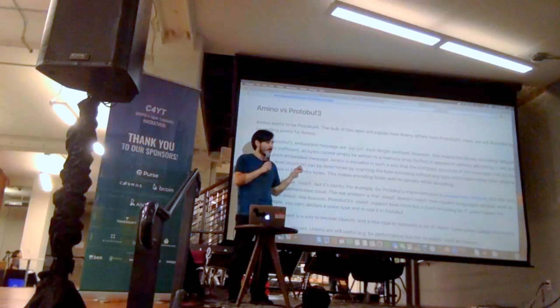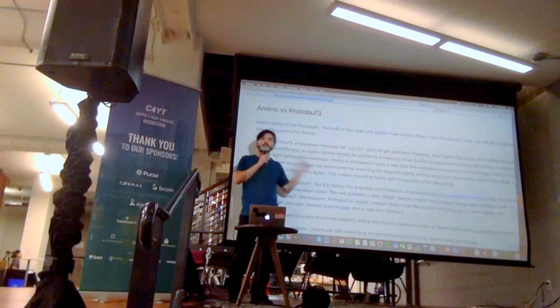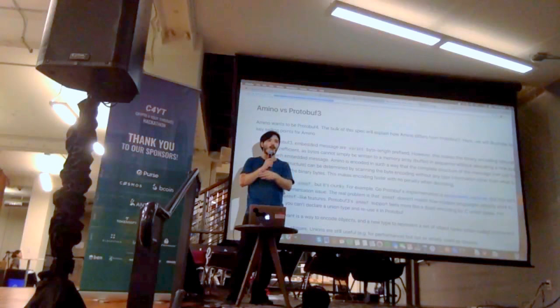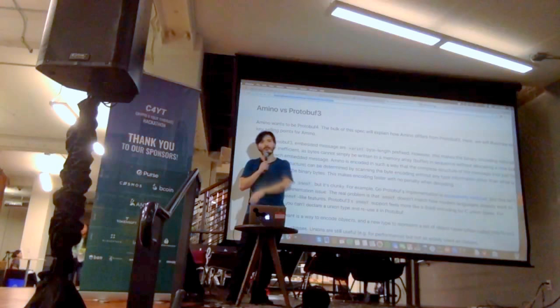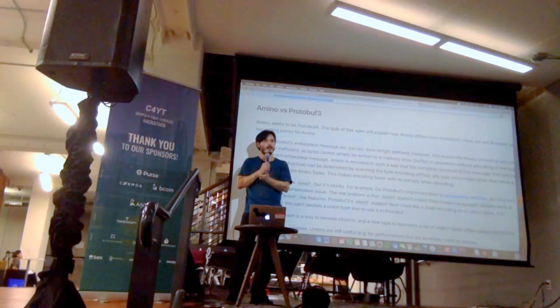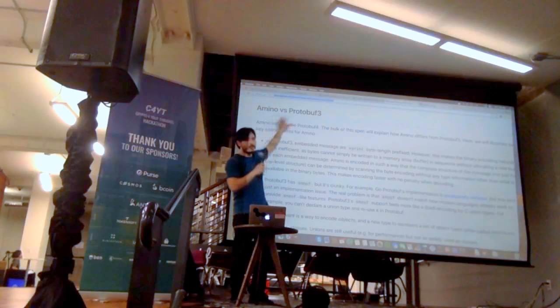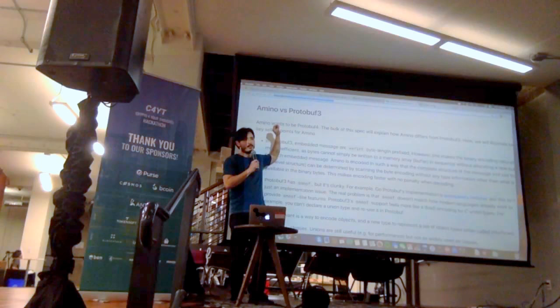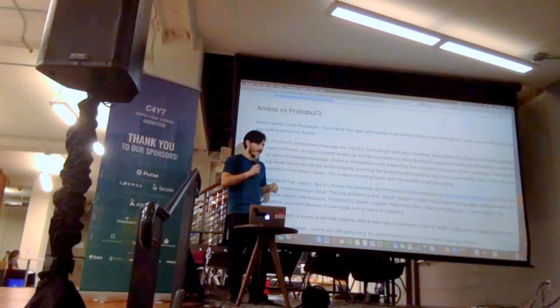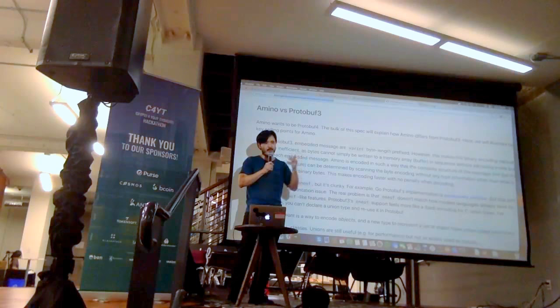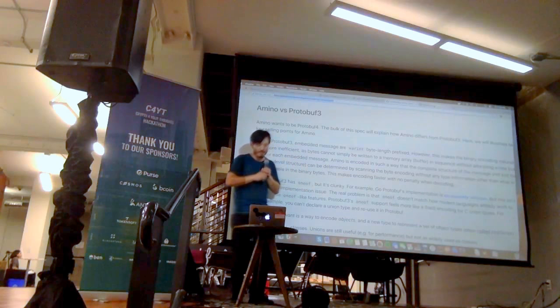The best thing about it, I think, is that you can register interfaces. So you can say, here's an interface type, and you can register concrete things that implement it. And there's this whole system of including some disambiguation bytes and prefix bytes to do that. It's pretty nice. And of course, the reason why we want to use this for the blockchain context is because protobuf 3 and Kamino have forward upgradability. So if you ever want to upgrade your blockchain, then you want to use something like protobuf 3, which allows you to skip fields or add more fields.